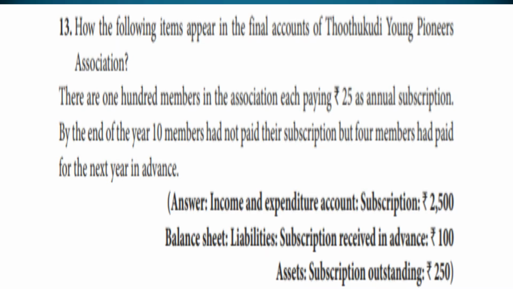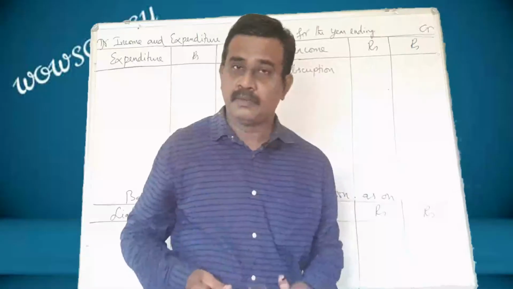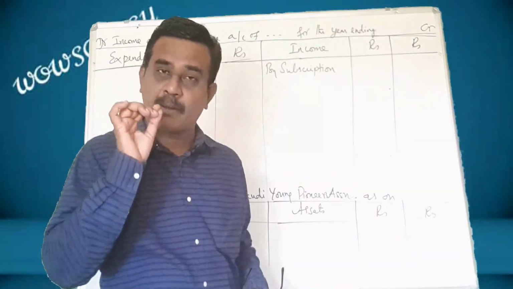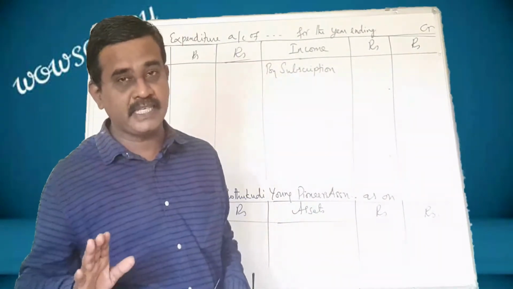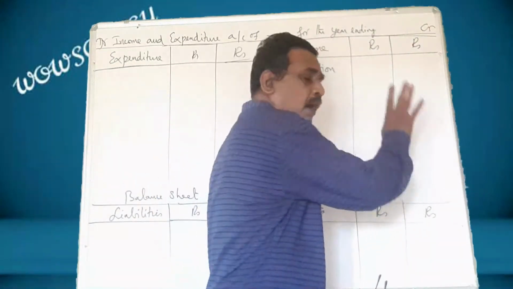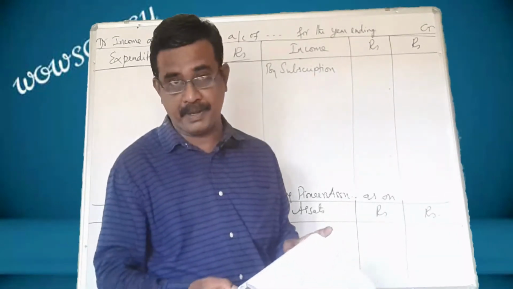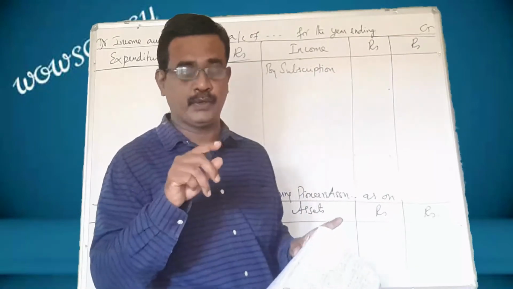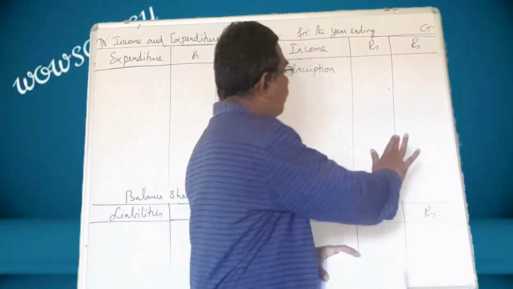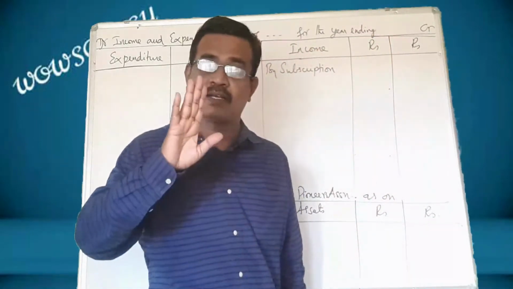There are 100 members in the association, each paying 25 as annual subscription. At the end of the year, 10 members had not paid their subscription, but 4 members had paid for the next year in advance. See, my dear students, I have already told you, if the number of members is given, it would be easy to find out the amount which should be shown in the outer column. In this sum, there are 100 members in the association, each paying 25. 25 into 100, that is 2,500 amount, will be shown in the outer column.